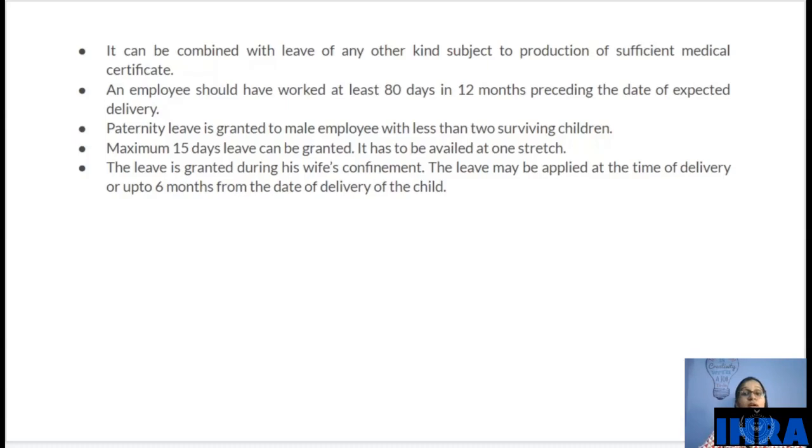And only for 2 children is this 15 days leave given. After that no leave is given to him, and this leave is granted during his wife's confinement. Means when his wife is in labor or just going to give birth, from that day he can take leave up to 15 days.